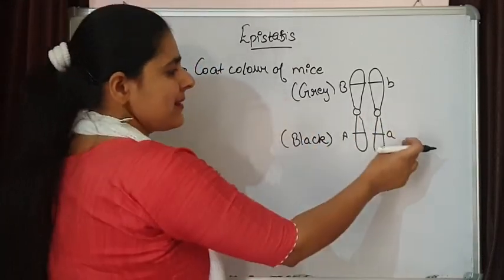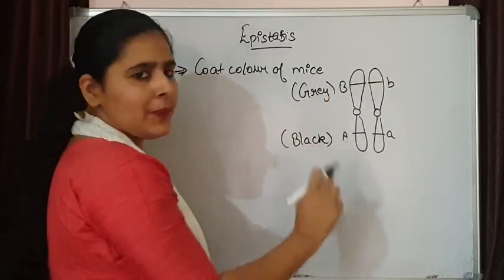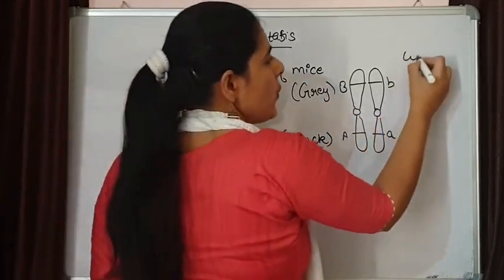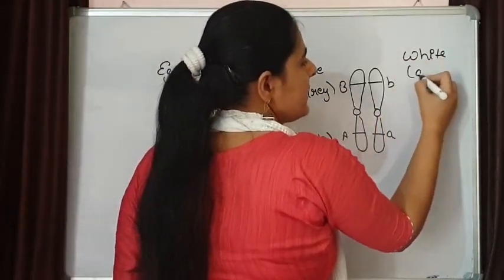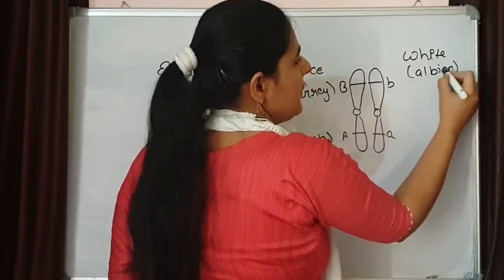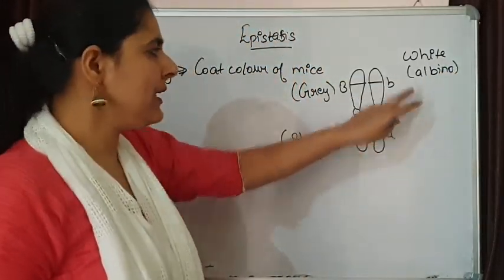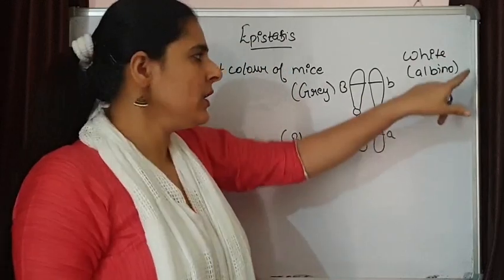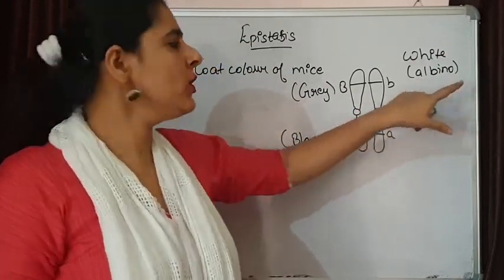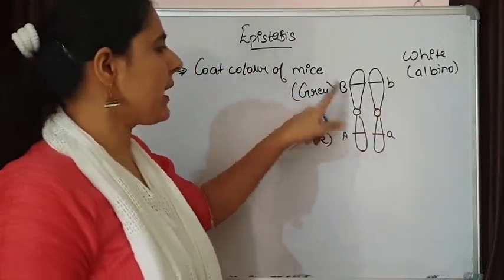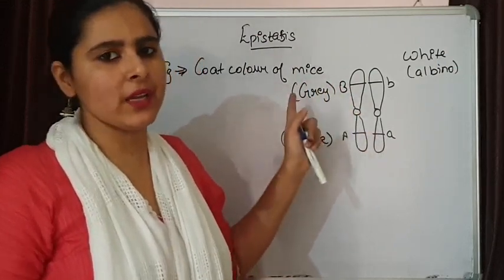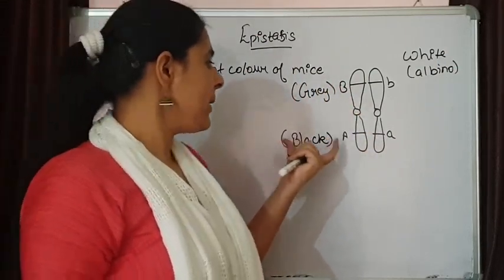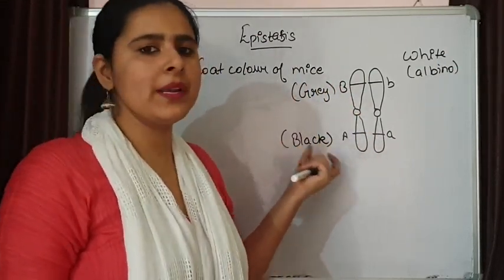That means in the recessive form no color will be there, so the mice will be white, and white is known as albino. So when only the homozygous recessive is there, we get a white albino. When capital B is dominant, grey color will be there, and if A is dominant, then we are going to get black color.